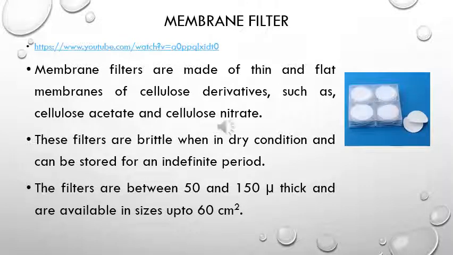Coming to membrane filters, if you go through this link, you'll see how the membrane filters are used in the industry. Membrane filters are made up of thin and flat membranes of cellulose derivatives. They are cellulose acetate and cellulose nitrate. They are brittle when they are in dry condition, that is, when they are not used, so they can be stored for an indefinite period of time. The filters are about 50 to 150 micron in thickness, and they are available up to the size of 60 centimeters square.